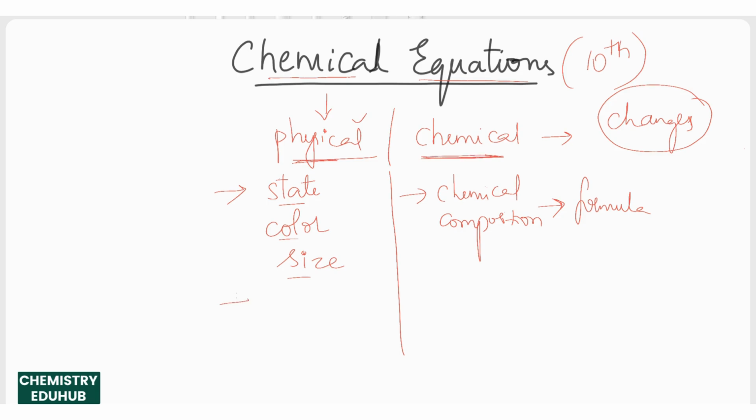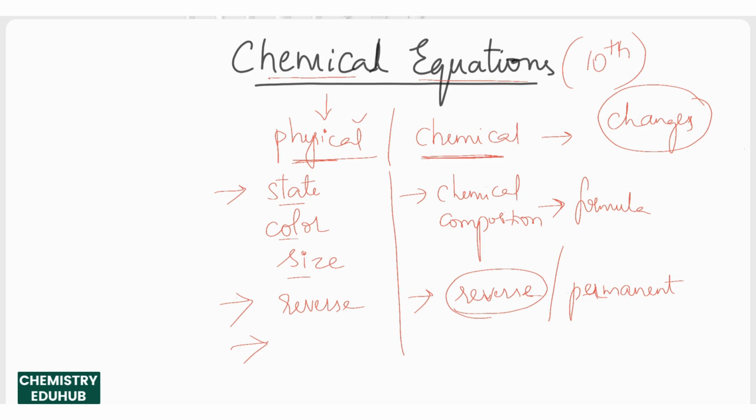When a physical change happens, we can reverse the change in most cases. But a chemical change can be reversible or irreversible. It can be permanent also. Most of the time a chemical change will be permanent, but in very few cases, under very few conditions, you can attain the reactants again from the products. The reaction can be reversible sometimes.